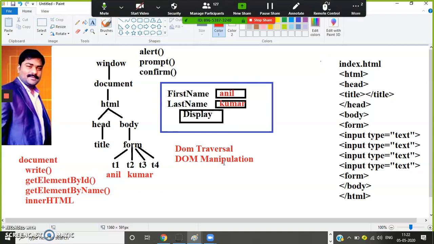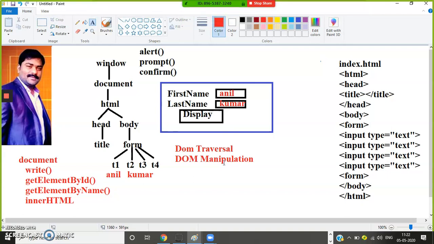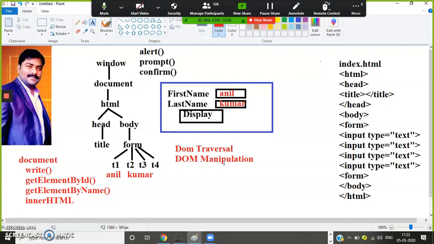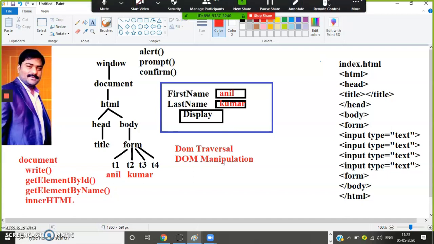BOM actually means browser object model. The top-level object is the window object. So generally, if you write alert, or window.alert also, you will get the output. Did you understand? So document is an object.